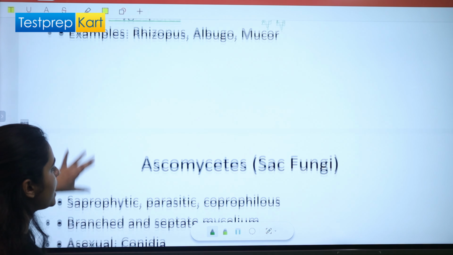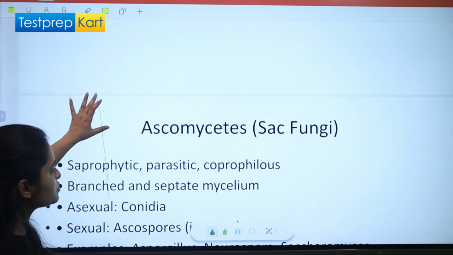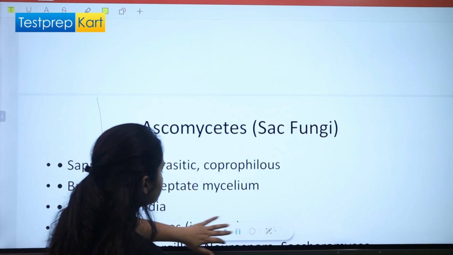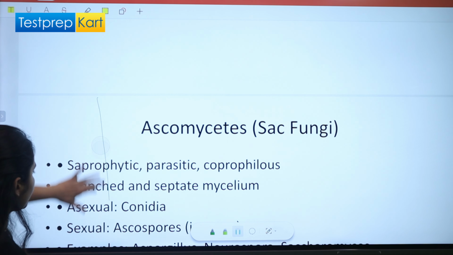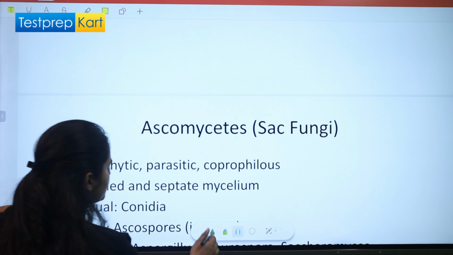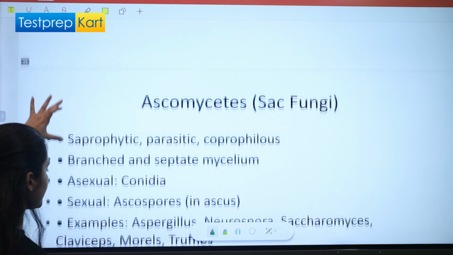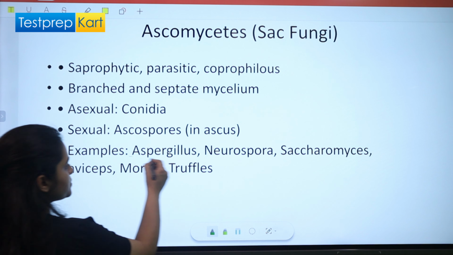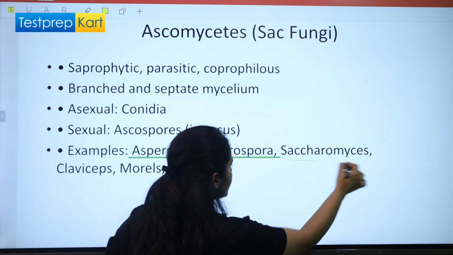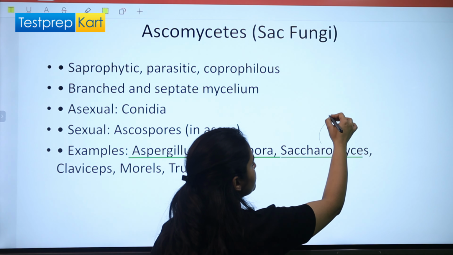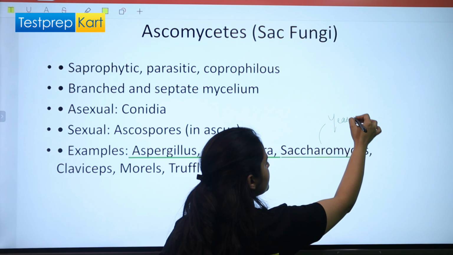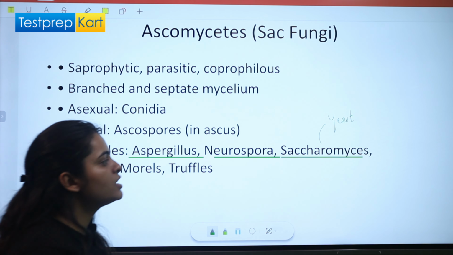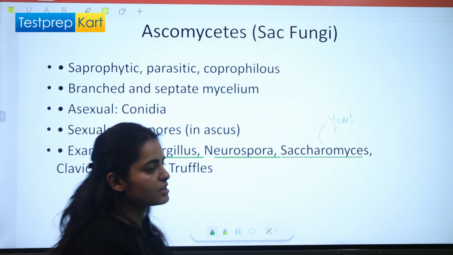Then we have Ascomycetes. Ascomycetes are also known as sac fungi, and they have asexual spores as conidia and sexual spores as ascospores, right? The examples are Aspergillus, Neurospora, and Saccharomyces. Saccharomyces is the other name for yeast. We have heard of yeast so many times. The biological name for yeast is Saccharomyces.